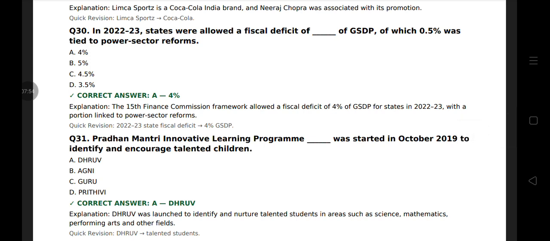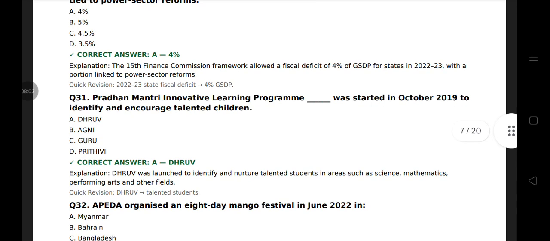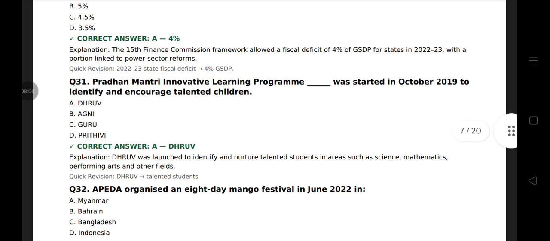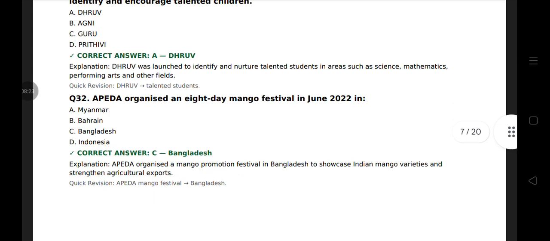Question 31. Pradhan Mantri Innovative Learning Program dash was started in October 2019 to identify and encourage talented children, that is Dhruv. Dhruv was launched to identify and nurture talented students in areas such as science, mathematics, performing arts and other fields. Question 32. APEDA organized an 8-day mango festival in June 2022 in Bangladesh.